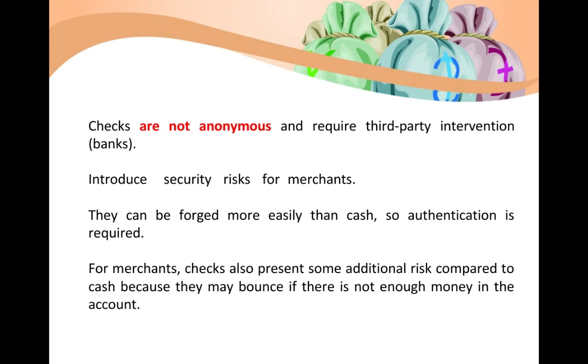Now, checks can be forged more easily than cash, so authentication is required. That is, the signature on the check can be easily forged. So different types of malpractice can happen in terms of check payment. For merchants, checks also present some additional risk compared to cash because they may bounce if there is not sufficient money in the consumer's account. So these are the different types of risk associated with check payment.